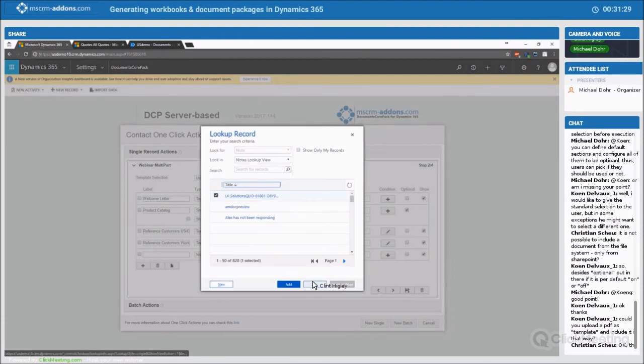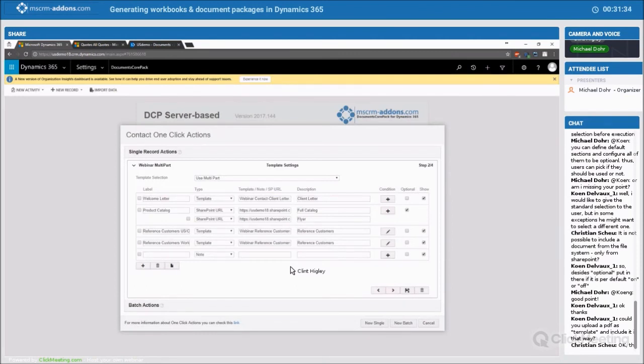Michael, do you have anything to add? Yeah, I think if SharePoint is not used, notes is right now the only option to load PDF files as part of the overall package. We can do static Word documents that can be uploaded as DocumentsCorePack templates. Static means they don't incorporate any fields from the Dynamics record. But for PDFs, right now you need to go the note route. Yep, agree.